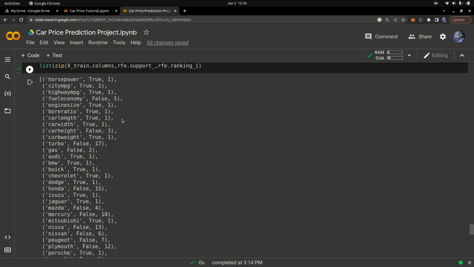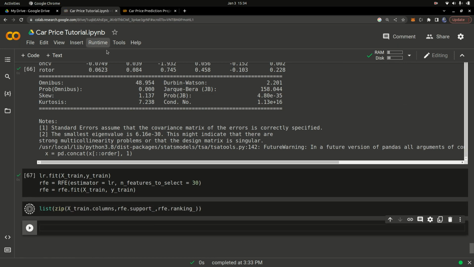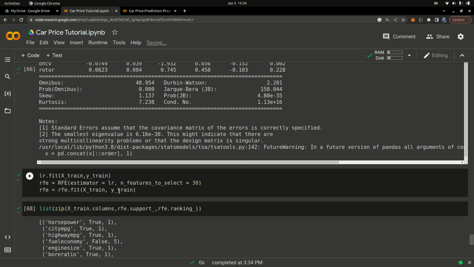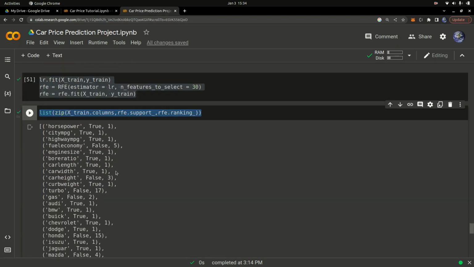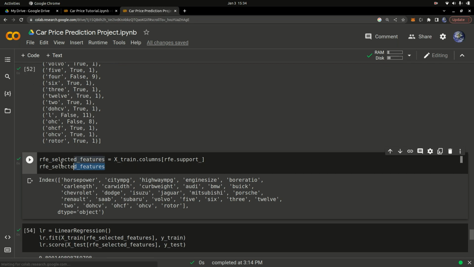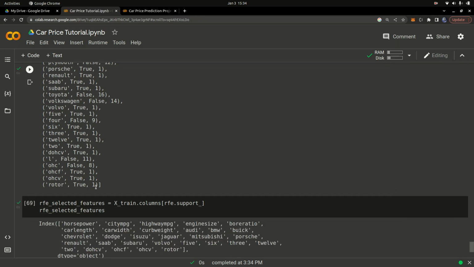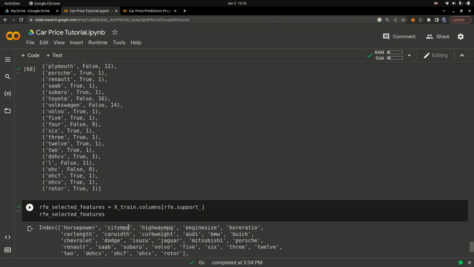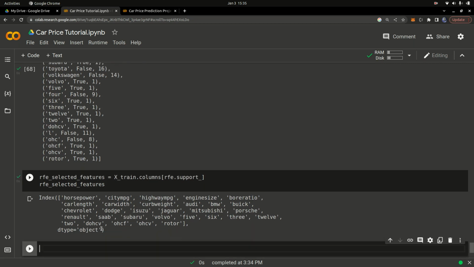You can see the features that this model selects by using this code right here. If you copy this code, paste it here and run it, it's going to return the features that it selected and the ones that it dropped. So that's basically it. Once I have that done, you can also go ahead and check the features that the model selected. You're going to pick the features that the RFE, the recursive feature elimination, tells us are good, and drop all the rest that it says are bad.